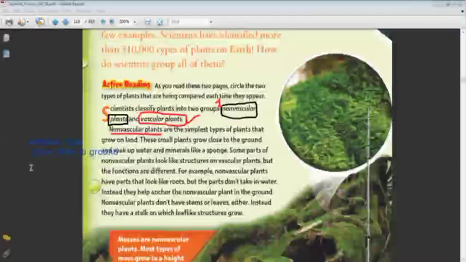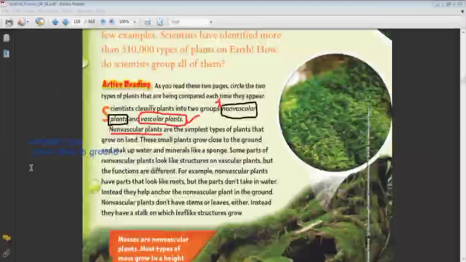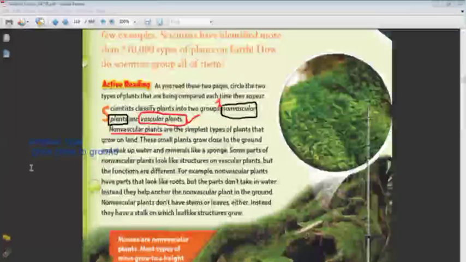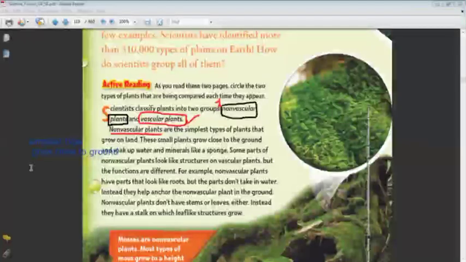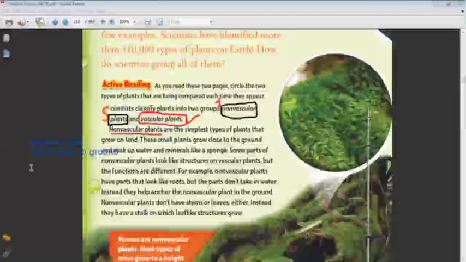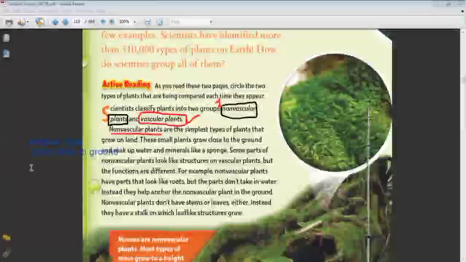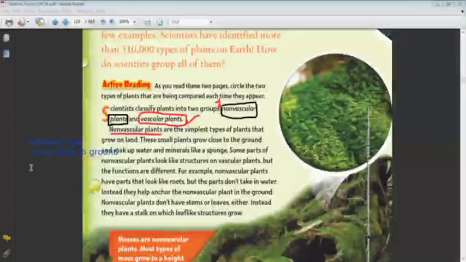the sponge. Very good. Okay, if the sponge is away from the water, can it soak it from a distance? No. This is why the non-vascular plant is always near the ground, because it soaks the water like a sponge. So it has to be near the water, and the water present in the soil. So it doesn't grow longer, it stays close to the ground. Okay? So this is the non-vascular.